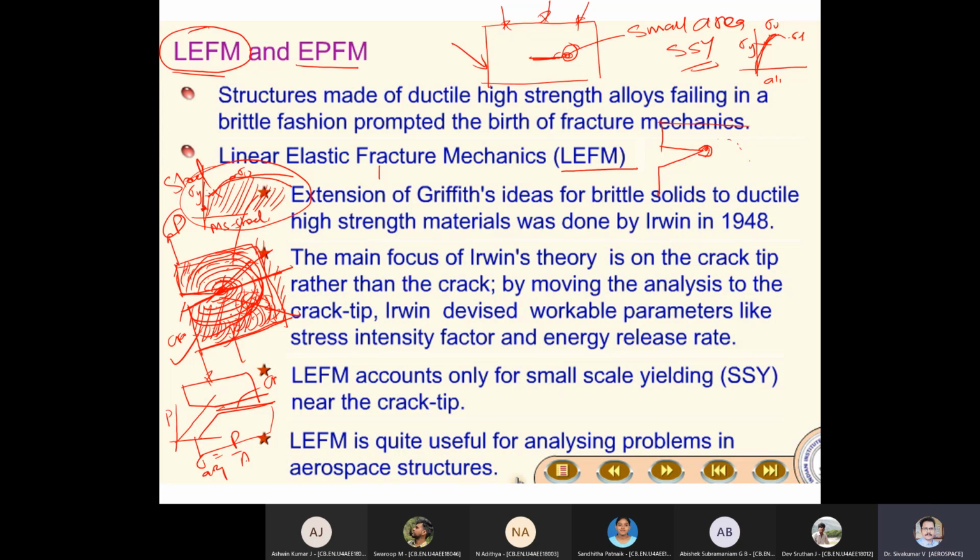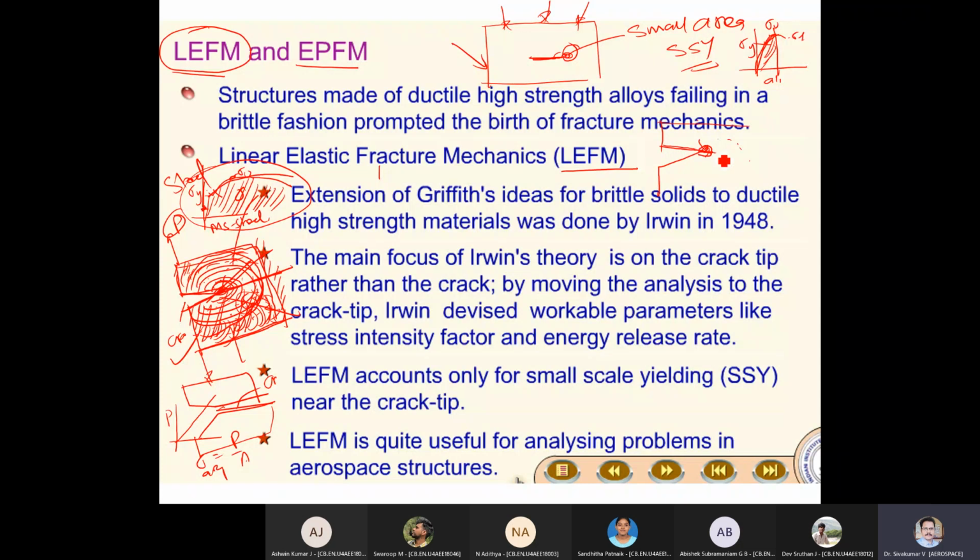What will happen, because the character is something like this? It will have a local failure, because it cannot spread the yielding, because the material is not like this. The material is like this. So locally, in that particular zone, it will break. It is called small scale yielding.